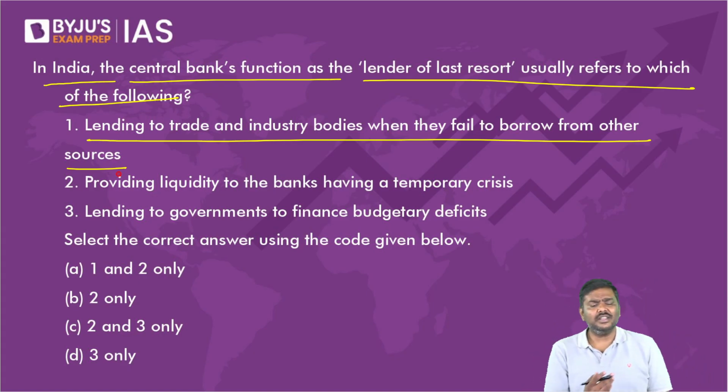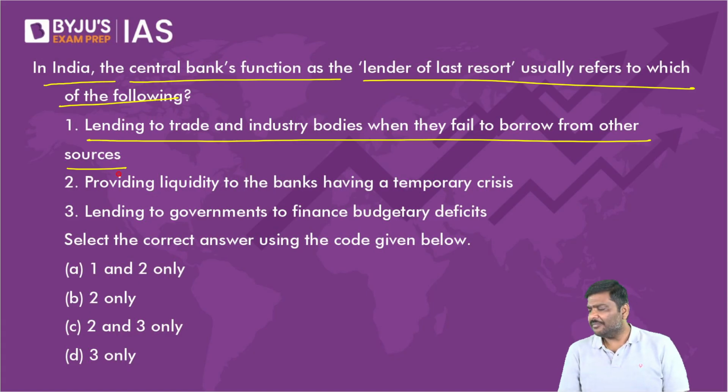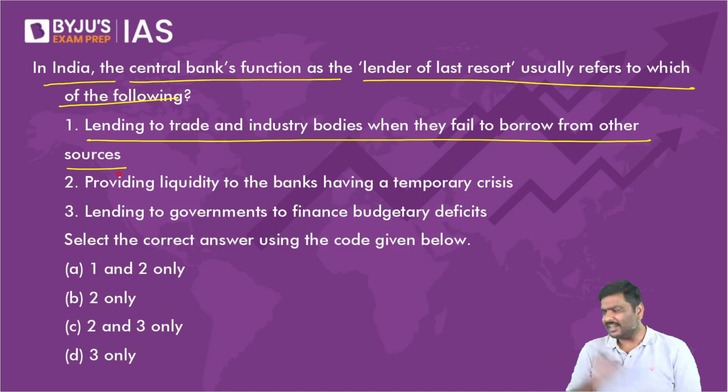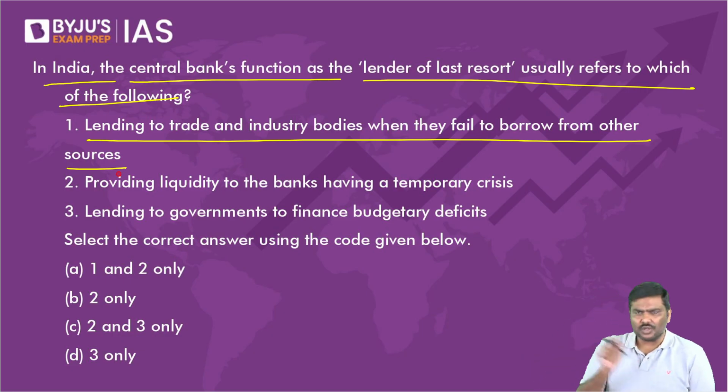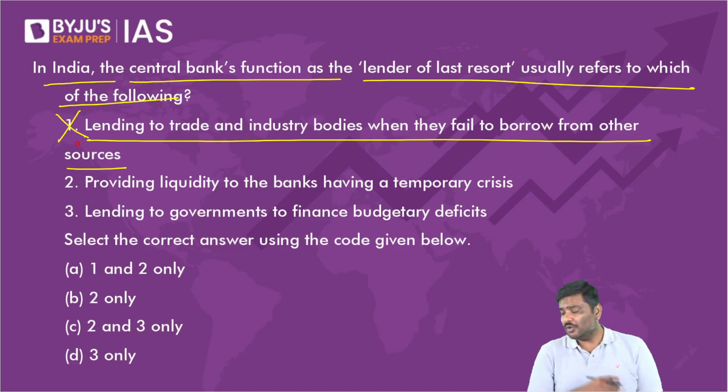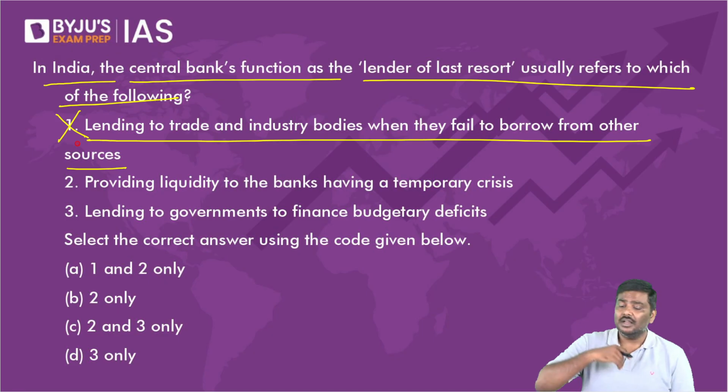How? Where did we discuss? Where did I say RBI will lend to industry bodies? Anywhere? Please tell me. If I've said that, correct me. I'll only accept it that it is wrong, because the first statement is wrong. RBI doesn't give loan to the corporate sector. RBI doesn't give loan to industry bodies. No way. They will not give it.